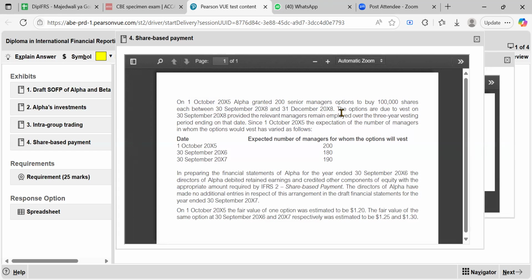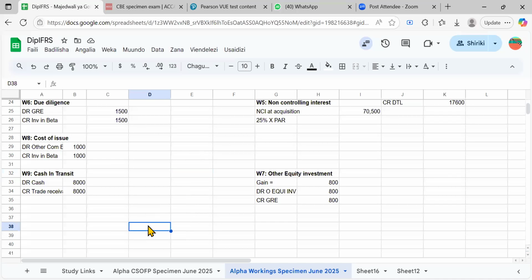The options are due to vest on 30 September 2028. By the options being due to vest, it means we entered into an agreement today, but for you to have these options, you have to stay with us from 1st October 2025 to 30 September 2028. It means you have to stay with us for 3 years, right? Here we are speaking of IFRS 2, share-based payment. You will get that standard.